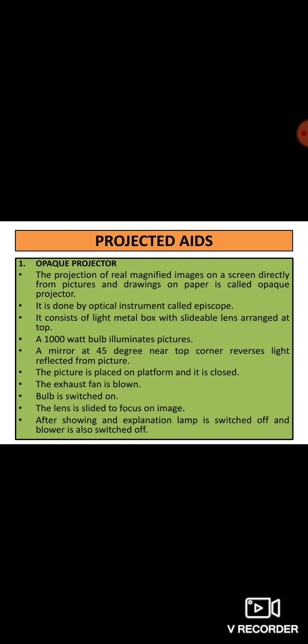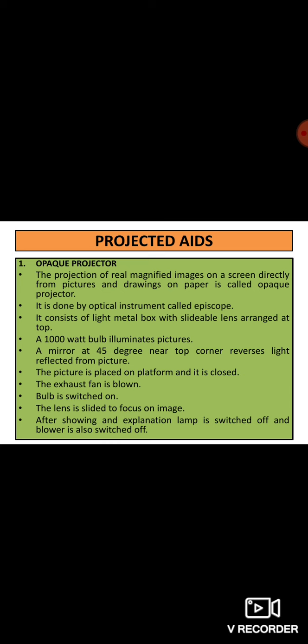It consists of a light metal box with a slidable lens arranged at the top, and it has a 1000-watt bulb which illuminates the pictures. This bulb throws the light on the image and the lens focuses it, and the image of the picture is reflected back to the screen.